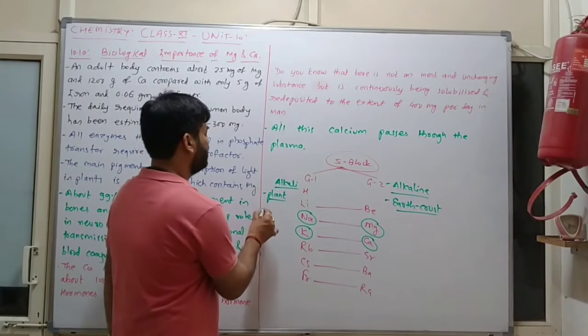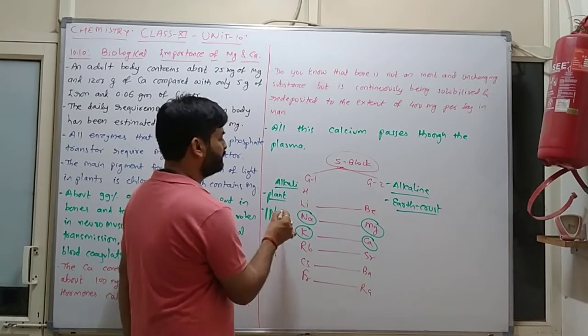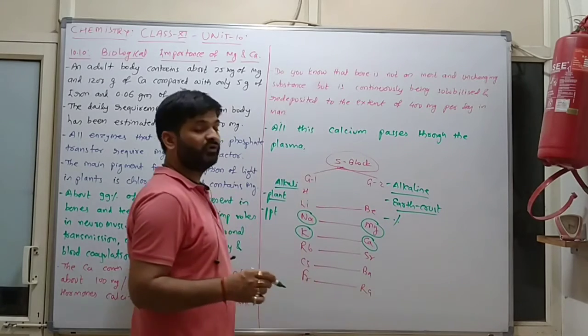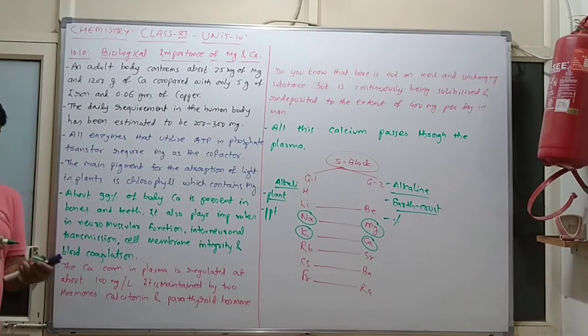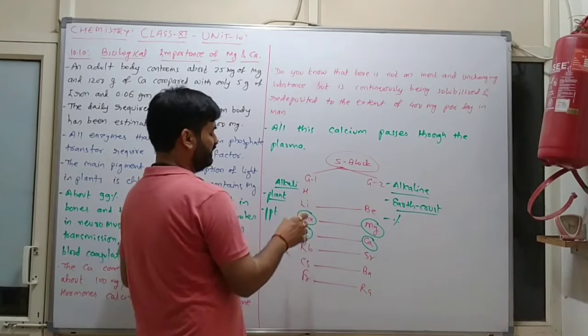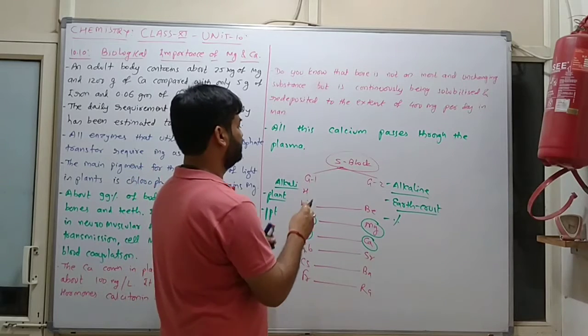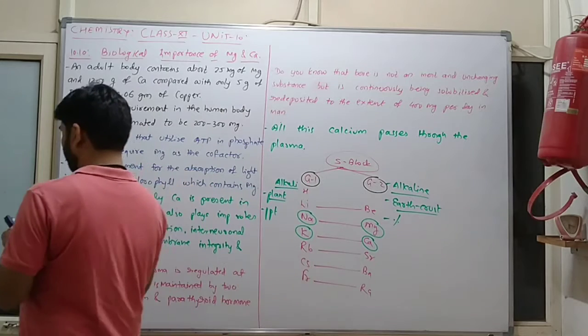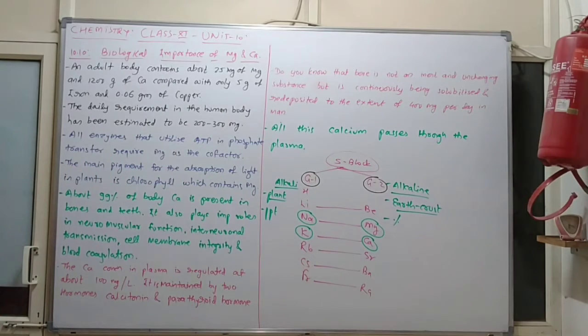Here all elements are present in terms of percentage. In the human body, all group 1 and group 2 elements are important.